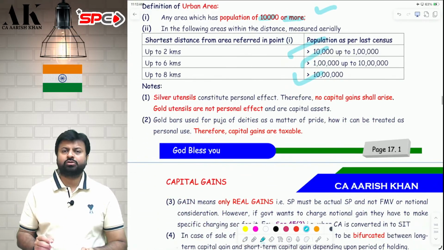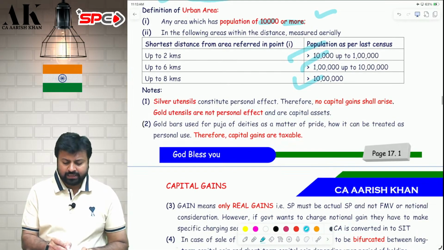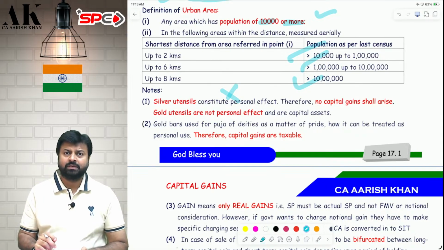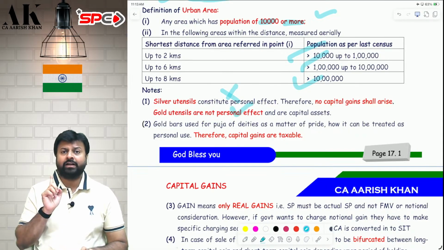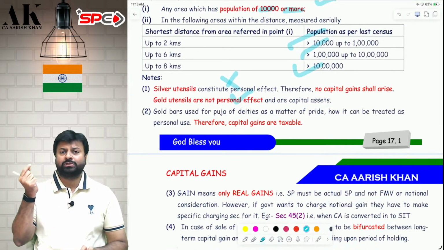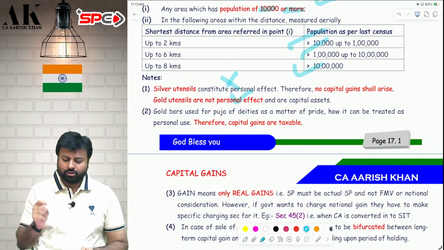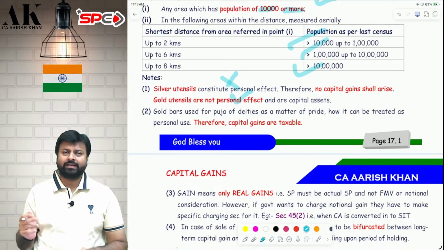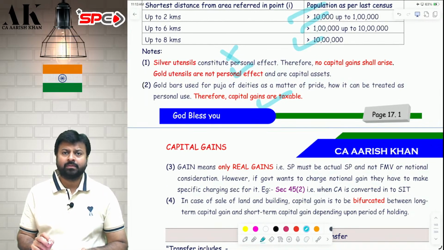Now, there are some issues over here which I need to address. First, silver utensils are not subject to tax. Silver utensils are not capital asset. But yes, gold utensils are definitely capital asset. Further, if you buy some souvenir, etc., for puja, for worshipping God, if that souvenir is of gold or silver, then those are subject to tax. So this is what the definition of capital asset is all about.